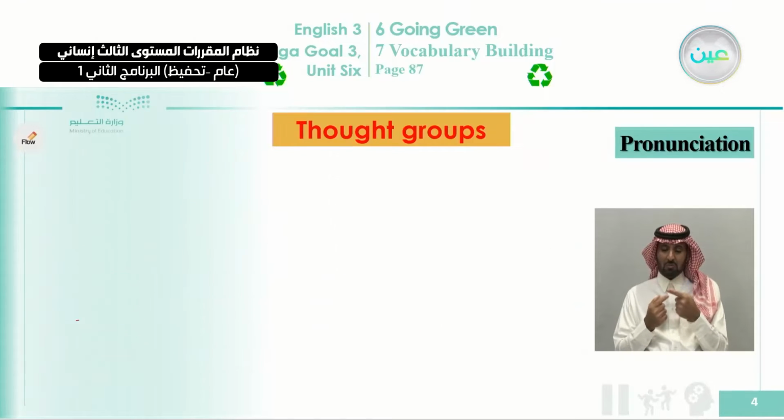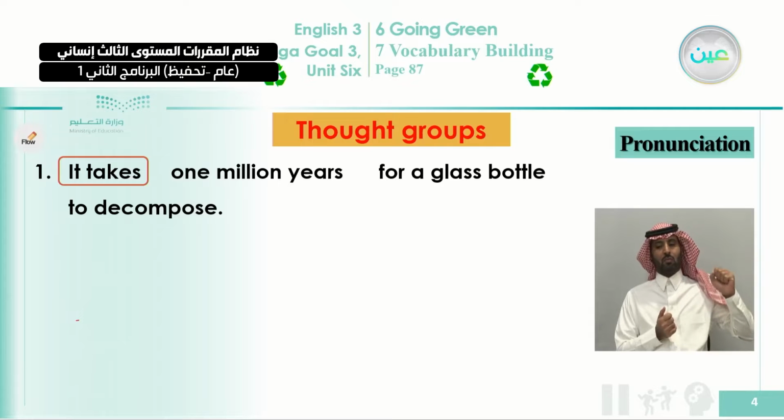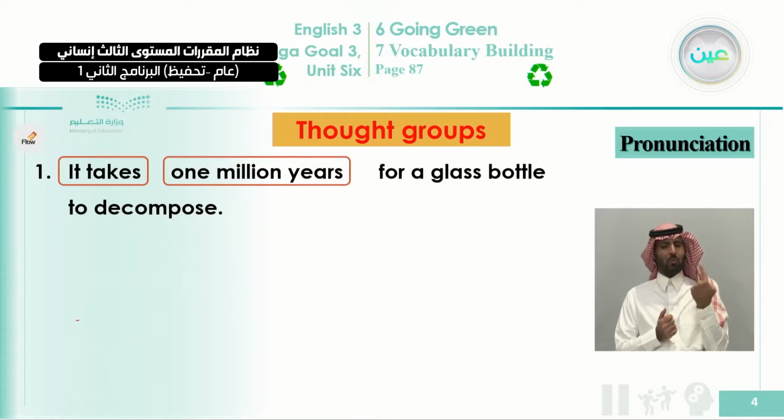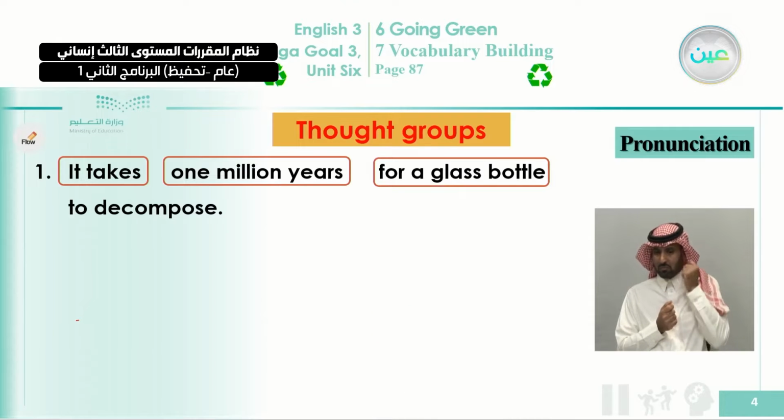Now, let's take the 4 examples that we studied in our previous lesson, and let's listen to them with a native speaker reading these 4 sentences. Look at number 1 here. It takes, we call this a thought group. 1 million years, also a thought group. And here, number 3, for a glass bottle, we consider it a thought group.